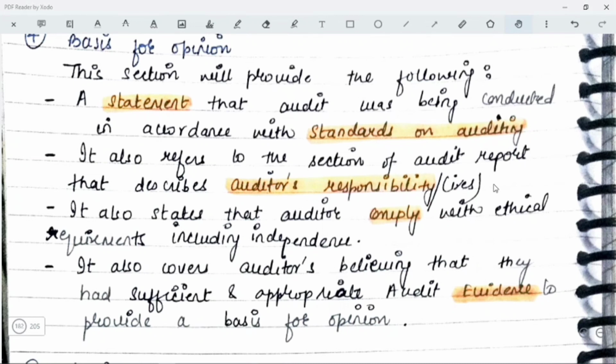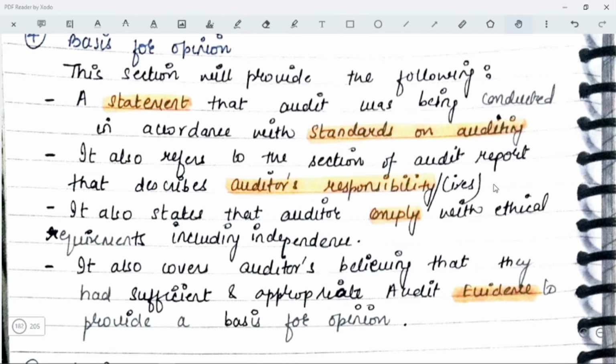Then it also states that the auditor complies with the ethical requirements, including independence, which means the code of ethics, that ICAI. Next, it also covers the auditor's belief that they have sufficient and appropriate audit evidence to provide a basis for opinion. Okay.